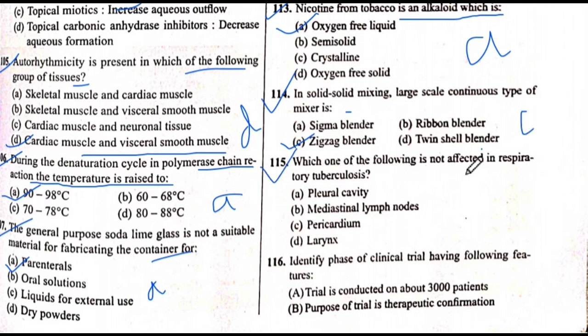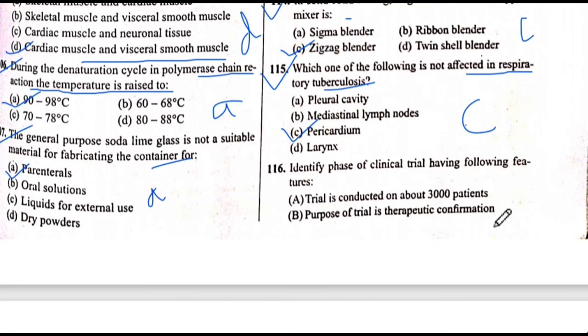Next is 114 question number. In solid mixing, a large scale continuous type of mixer is, the answer is C, zigzag blender. The answer is C. Next is 115 question number. Which of the following is not affected in respiratory tuberculosis? The answer is C, pericardium. The answer is C.